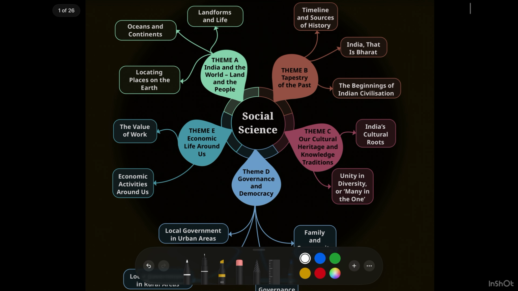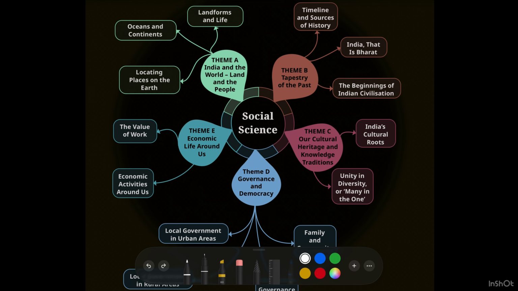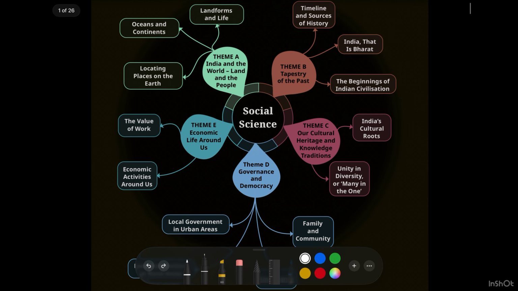This social science is generally focused on India and the world, the tapestry of the past, our culture, governments and democracy, and economic life. You should remember this flow chart, because why we are studying social science is very important.